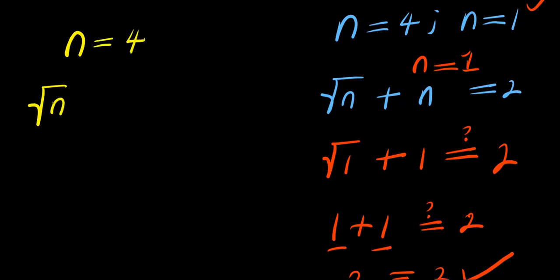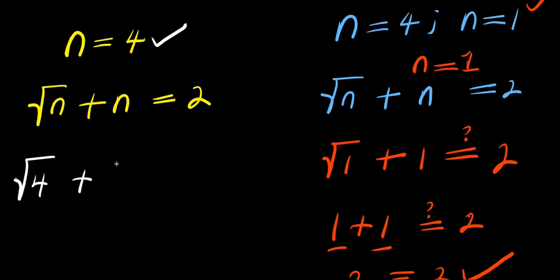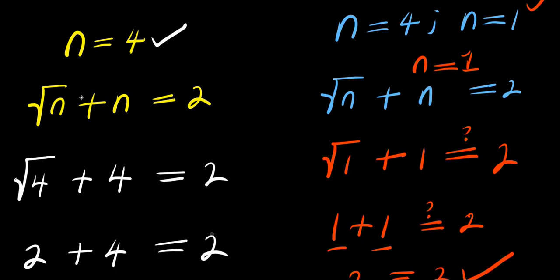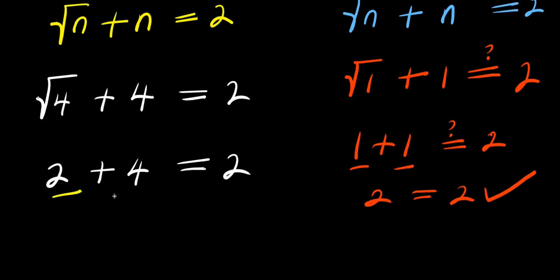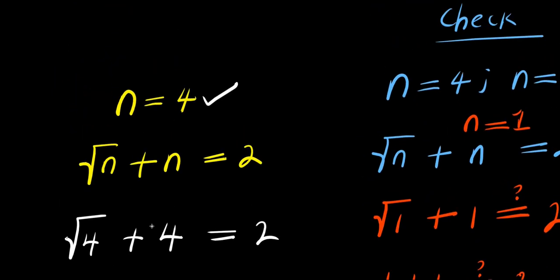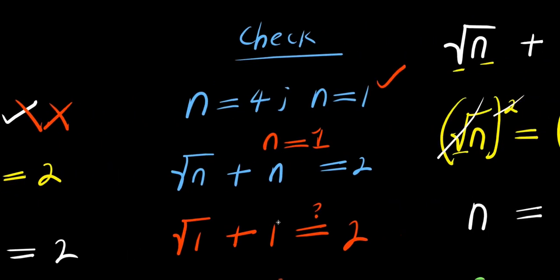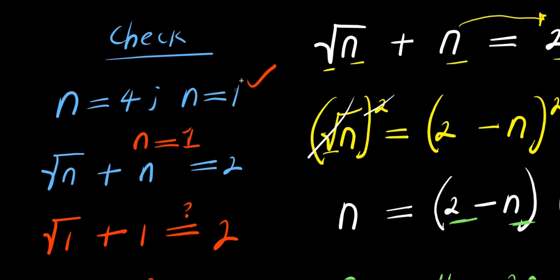We have square root of n plus n equals 2. We insert n equals 4, we have square root of 4 plus 4. Is it equal to 2? Square root of 4 is 2, plus 4. So from here, 2 plus 4, this is 6, and this is not 2, meaning that this is not a valid solution. So we have only one valid solution, which is n equals 1.